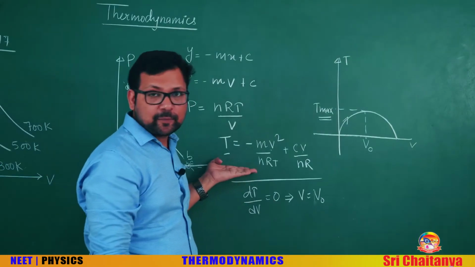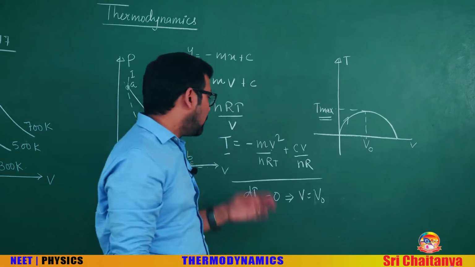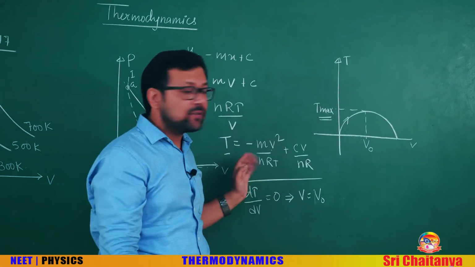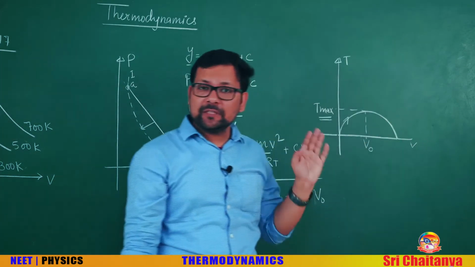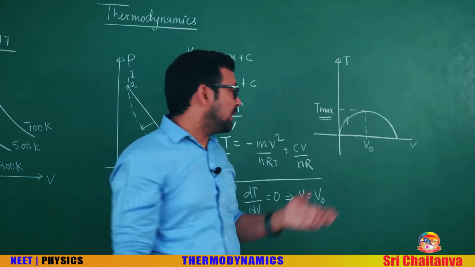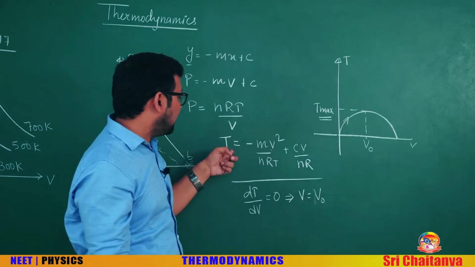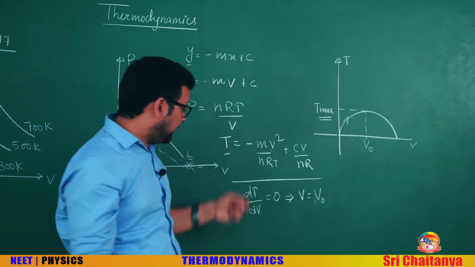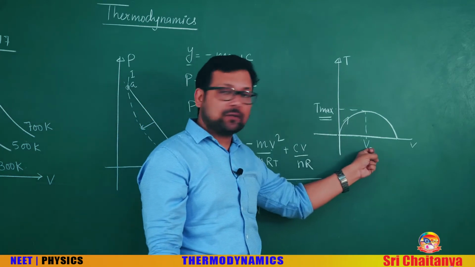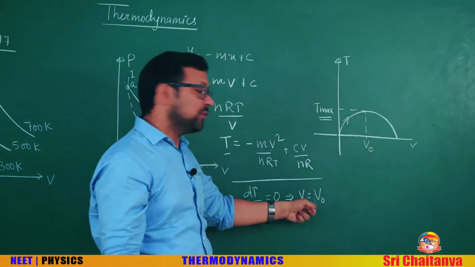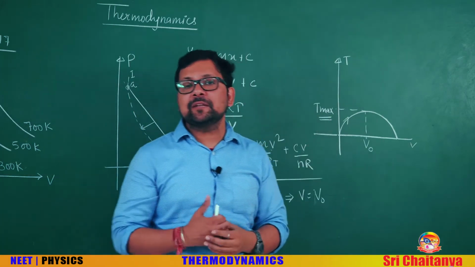You can see in this expression, temperature is a quadratic expression in volume and moreover the coefficient of the quadratic term is negative. So we can draw this graph, temperature volume graph. From this graph also, it is evident that temperature is first increasing and then decreasing. Also, when you differentiate temperature with respect to volume, dT by dV, and equate it to 0, you will get this volume V naught. And by putting this volume V naught in temperature, you can calculate the maximum temperature. So many questions can be asked on this.